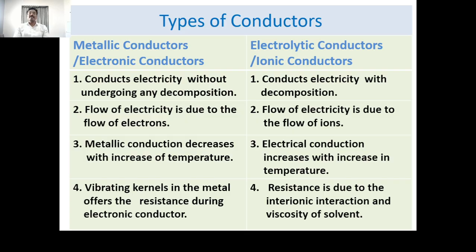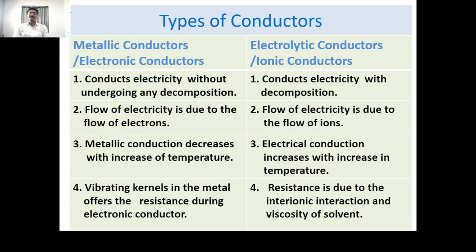Whenever the temperature is increased, these kernels, the positively charged metal ions, vibrate about their mean position. When these kernels vibrate, they disturb the flow of electrons from one end of the metal to the other end.